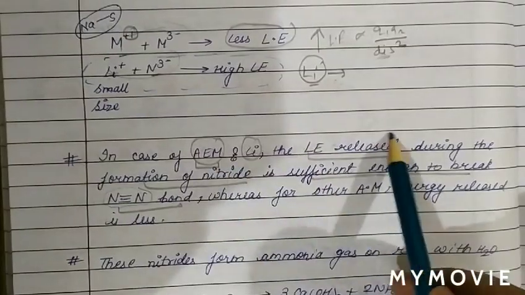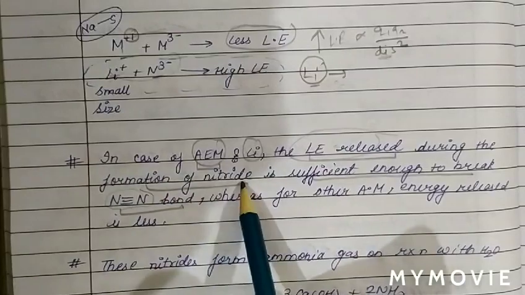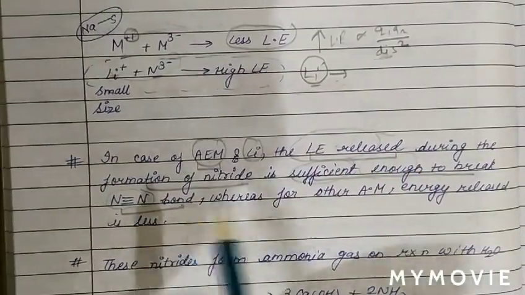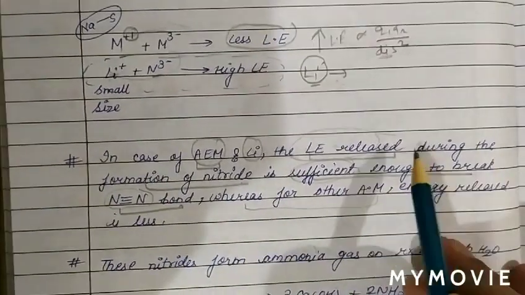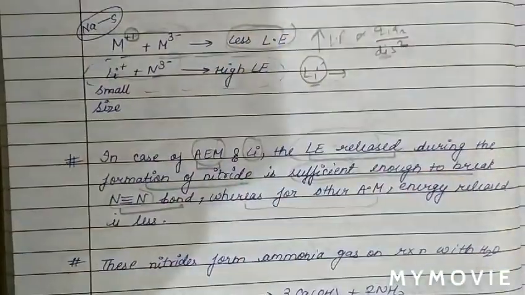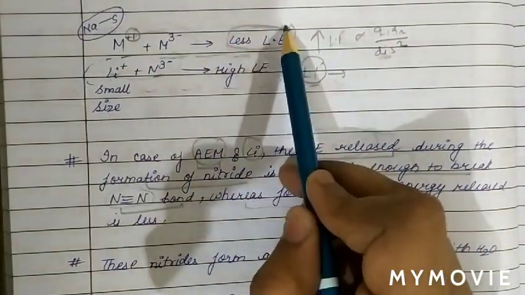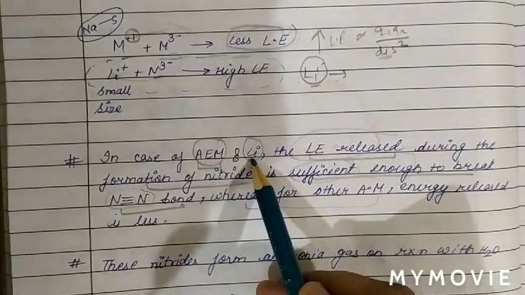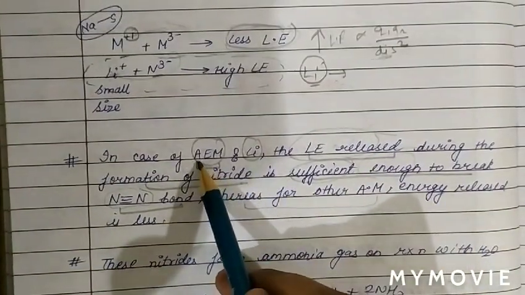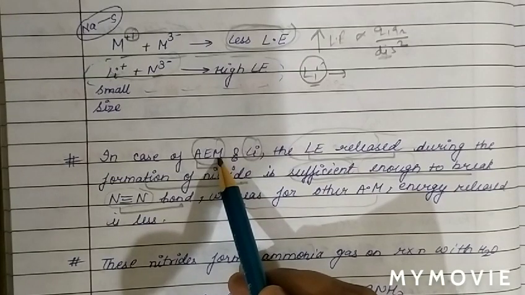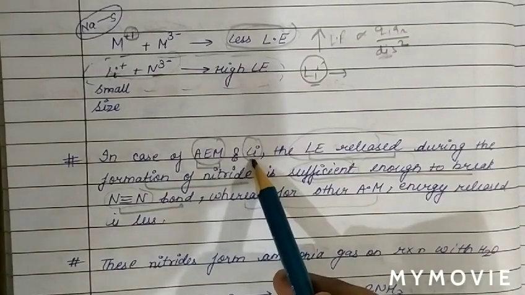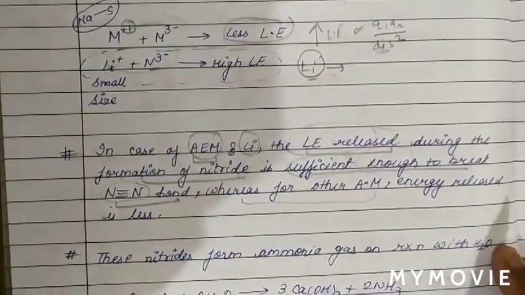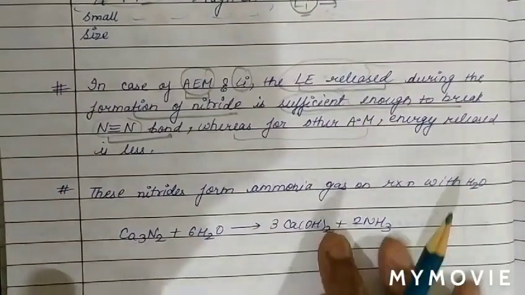This is possible in the case of alkaline earth metals and lithium, where the lattice energy released during nitride formation is sufficient to break the nitrogen triple bond. In the case of other alkali metals, lattice energy is not high, therefore it is not sufficient to break the nitrogen bond. Hence only lithium and all alkaline earth metals can form nitride, while other members of alkali metals do not form nitrides.